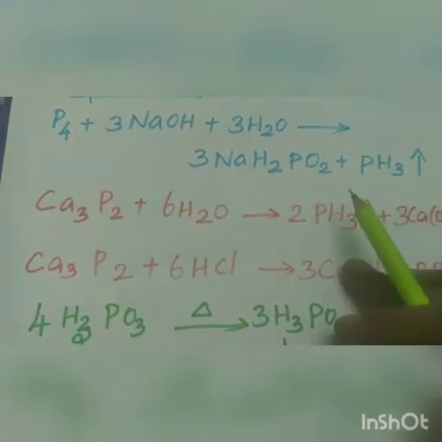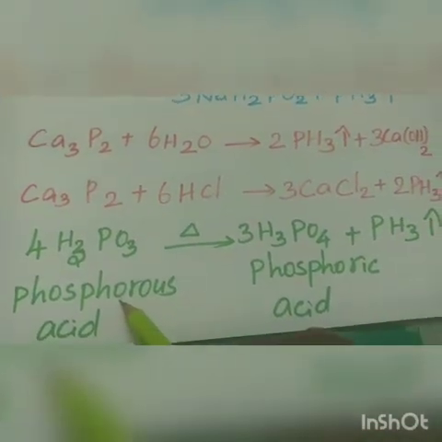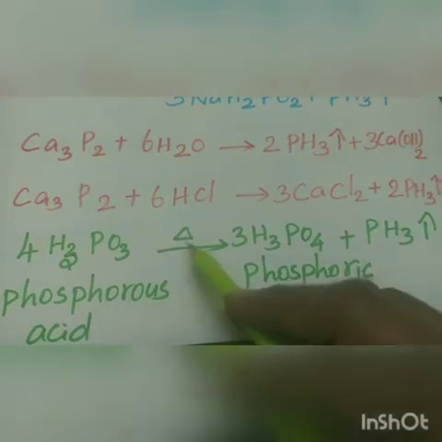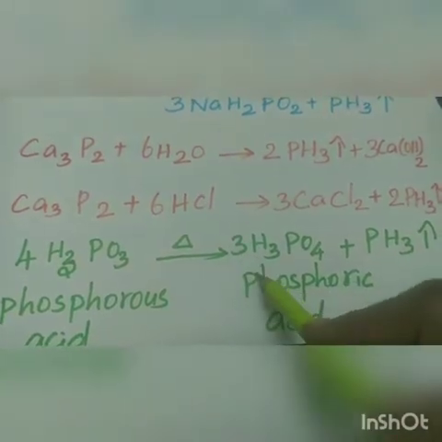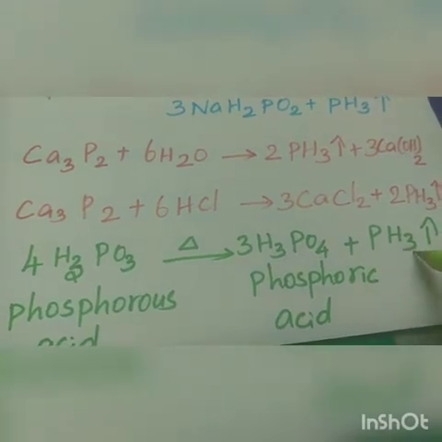Next, we get pure phosphine from phosphorus acid. Phosphorus acid, when heated, gives phosphoric acid and pure phosphine gas.